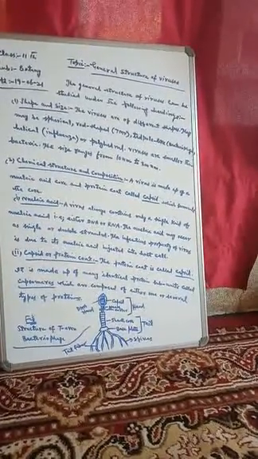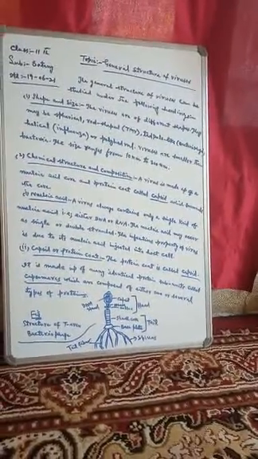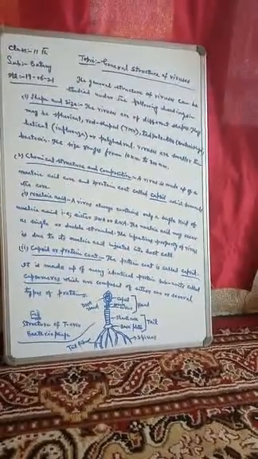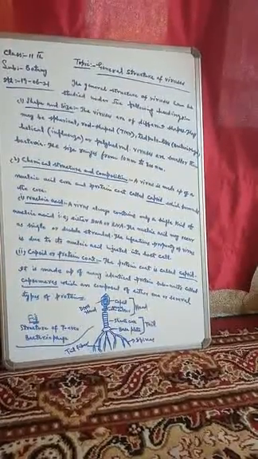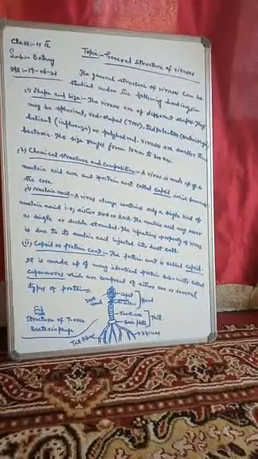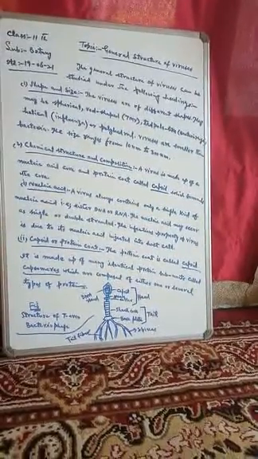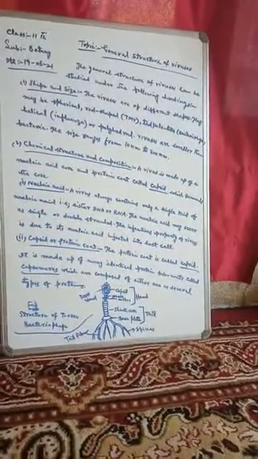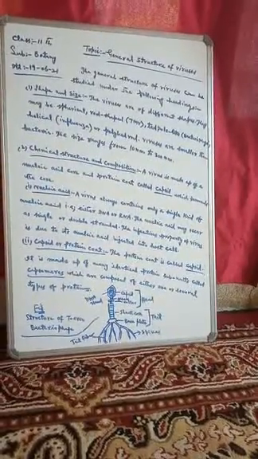Viruses are smaller than bacteria. You should remember that viruses are very small, smaller than bacteria. The size ranges from 10 nm to 300 nm, that is 10 nanometers to 300 nanometers. So this was the shape and size of the viruses.